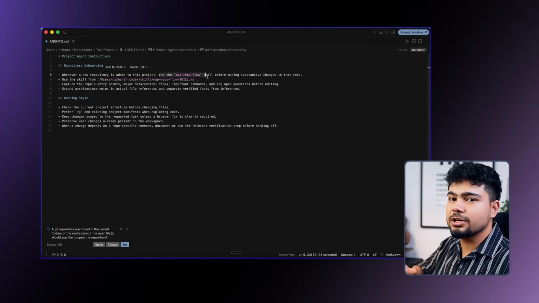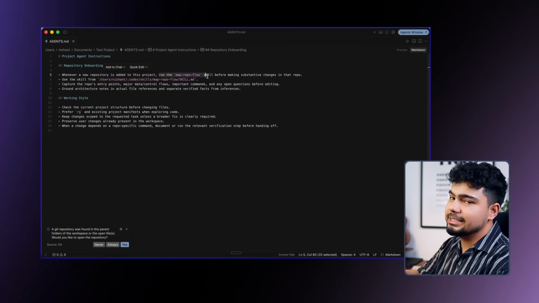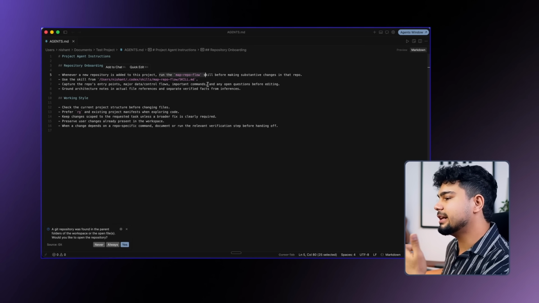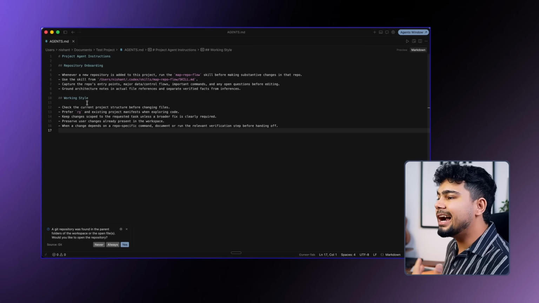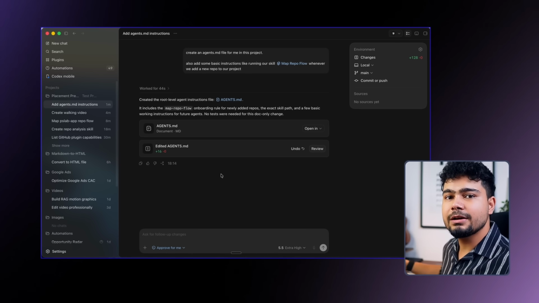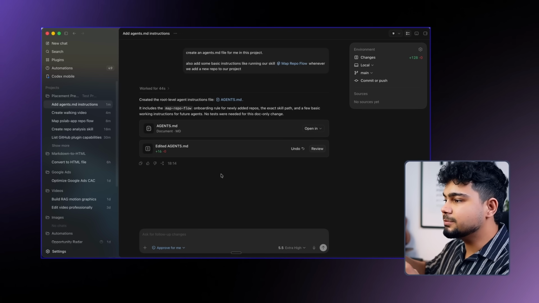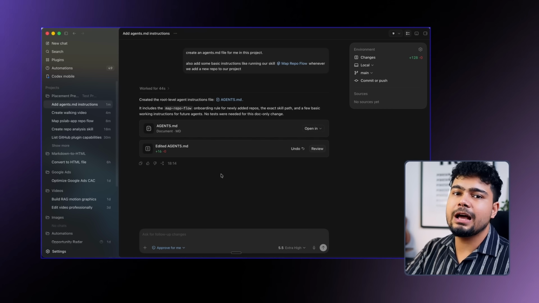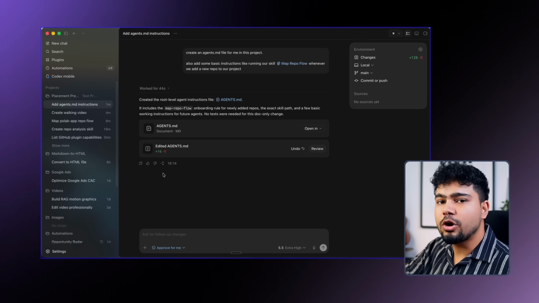So a set of instructions are added for this agents.md file, and जब भी कोई नई चीज़ होगी ये इस फाइल को go through करेगा and will do the things for us, and we can add more instructions to this particular file. So this acts as a memory for the agent which is working in this particular project, and when we create a new project we'll have to add a new agents.md file in that. Cool. अब इसके साथ साथ there is a automatic memory that gets stored which is called auto memory.